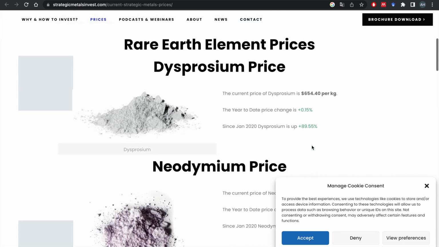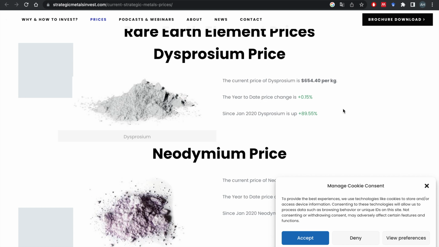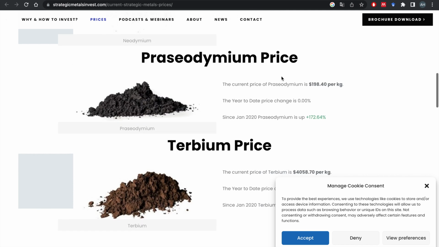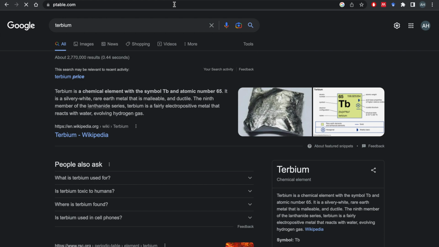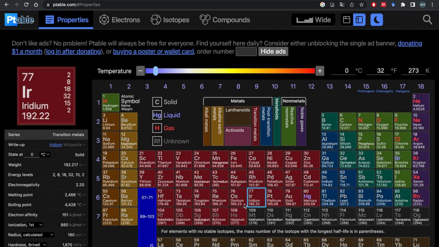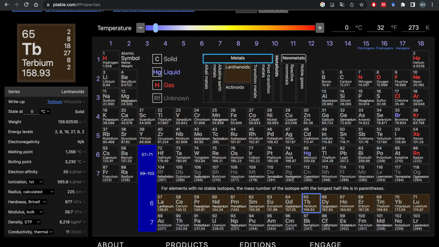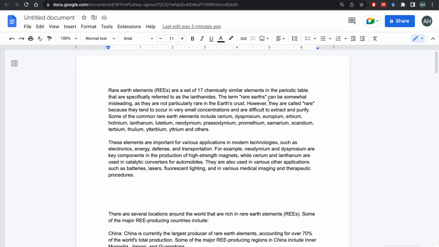Rare earth element prices, dysprosium price. So the current price is this much per kilogram. The year-to-date price change from 2020. You see, since 2020, the price has almost doubled. All of them either doubled or more than. Wow, this one. ptable.com is another good tool. You can just see the elements and much information. So anything between 57 and 71 is considered rare earth element, or lanthanides, as we wrote here at the very beginning. They also call them rare earth lanthanides.